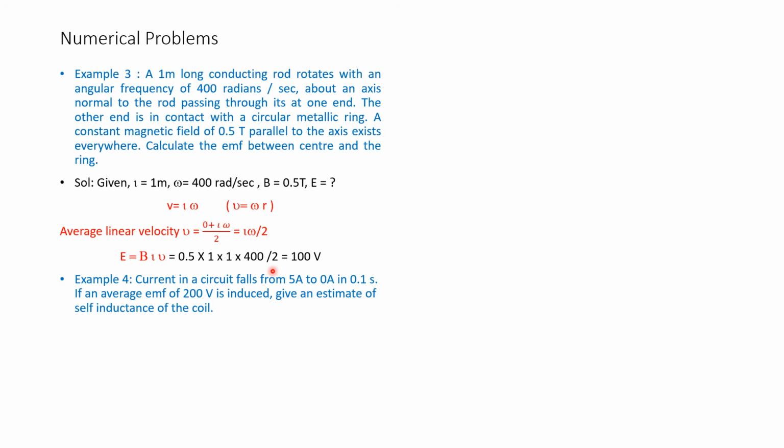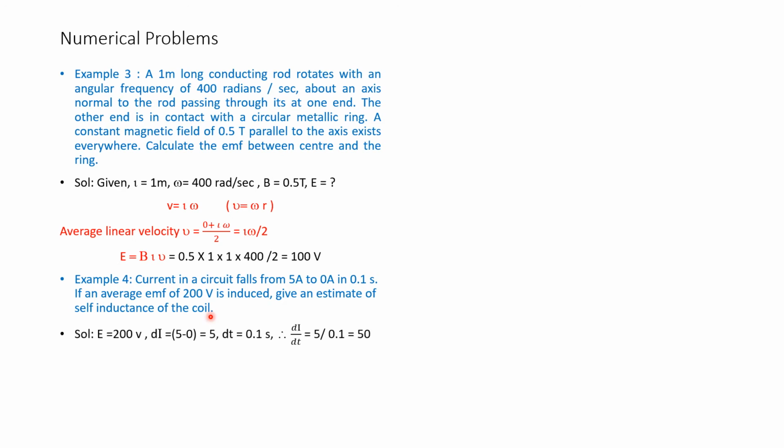Example number 4. Current in a circuit falls from 5 amps to 0 amps, that is, the current changes from 5 to 0 in 0.1 second. If an average EMF of 200 volts is induced, give an estimate of the self-inductance of the coil. That means here we have to find the self-inductance, given di by dt and the value of E is 200 volts.